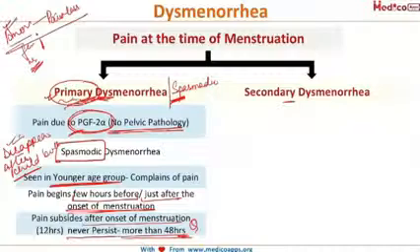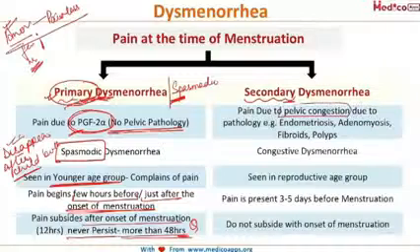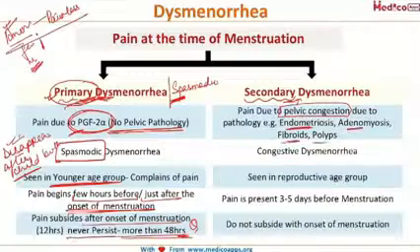Now this was about primary dysmenorrhea. Now coming to secondary dysmenorrhea. As the name suggests, secondary means it is secondary to some pelvic pathology. These pelvic pathologies lead to pelvic congestion and subsequently to secondary dysmenorrhea. And what can be the pelvic pathologies? It can be associated with endometriosis, adenomyosis, fibroids, polyps.